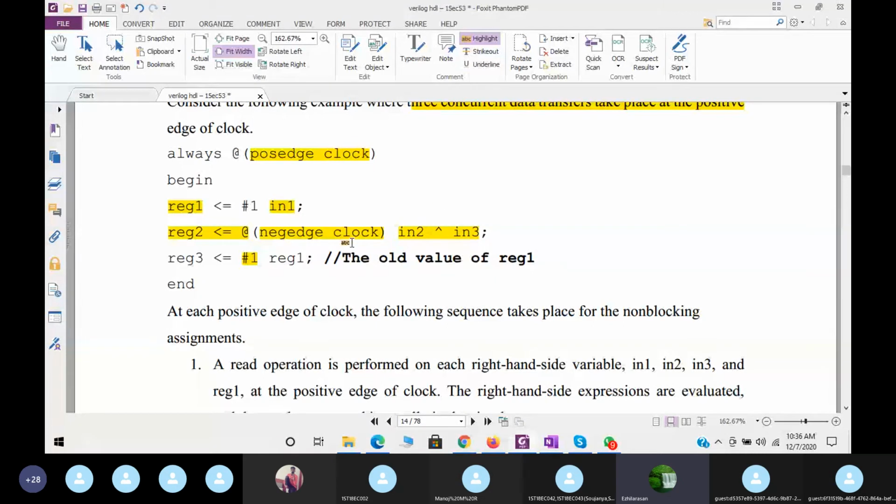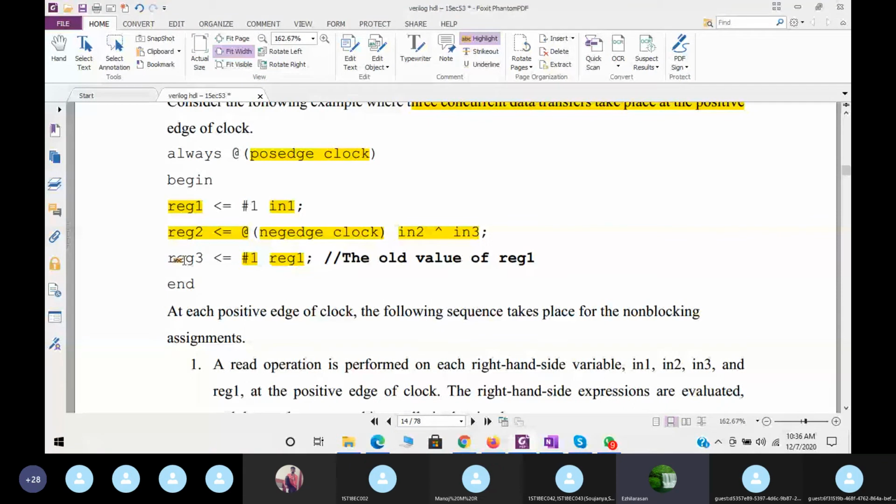Then during the positive edge, the value will be assigned to register 2. Now the same for register 3 <= the old value of reg 1. Old value of reg 1 in the sense not this value, but the value which was initialized. Actually, it will be assigned to register 3 after the delay of 1.